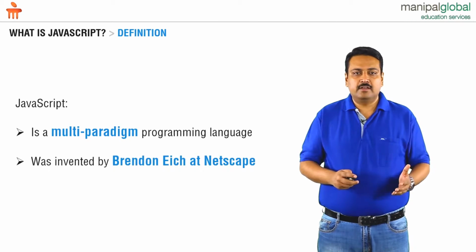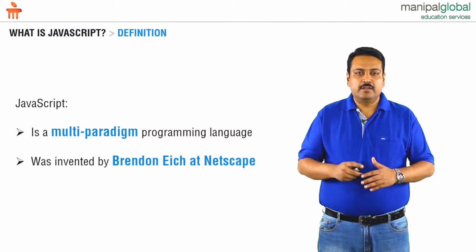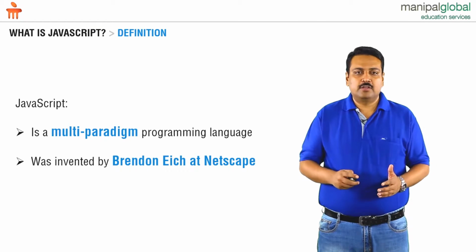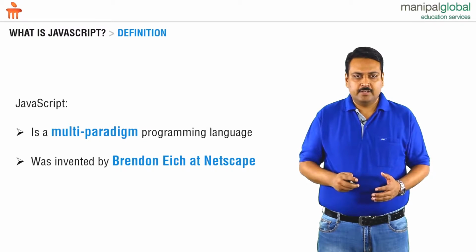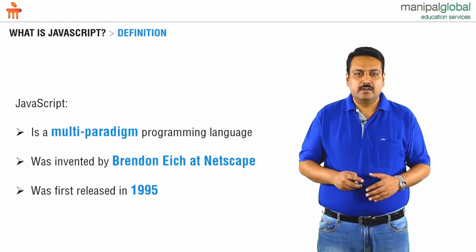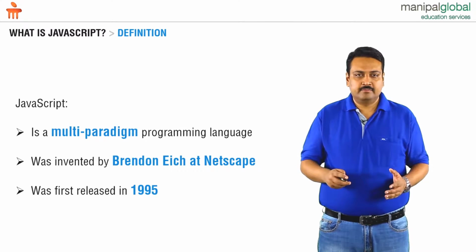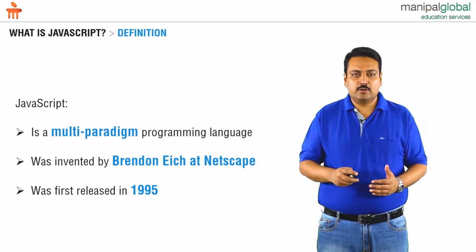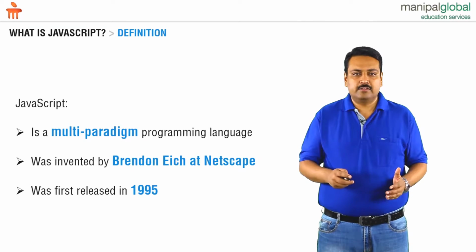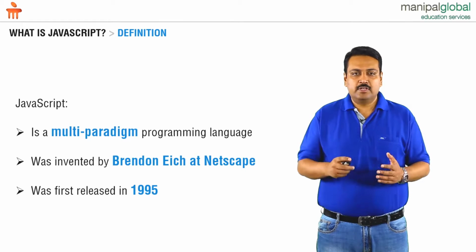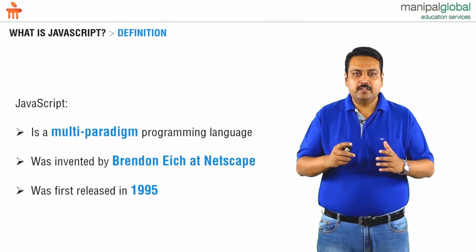JavaScript was invented by Brendan Eich. Brendan Eich was at Netscape and he invented JavaScript, and this was released for the first time in the year 1995. And thereafter, JavaScript has gone from strength to strength. Today, JavaScript is maintained by Mozilla Foundation, and Brendan Eich is at Mozilla Foundation and he is guiding the growth of JavaScript.